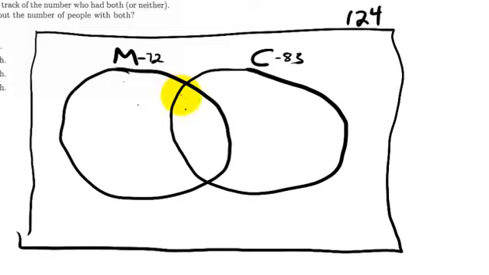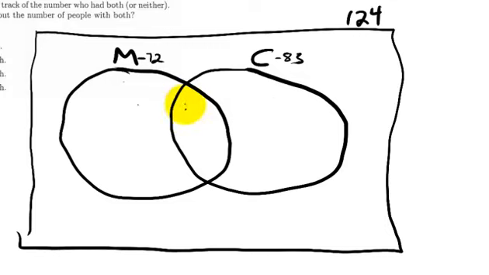The way that I did this in class is I said, let's see if you can do 0. So if there were 0 in the middle, then it would mean there's 72 here and 83 here. How many would be on the outside? Add these two together, 72 and 83, and you get 155. That's too much. We only have 124 people. So 155, too many people. That means this cannot be 0.